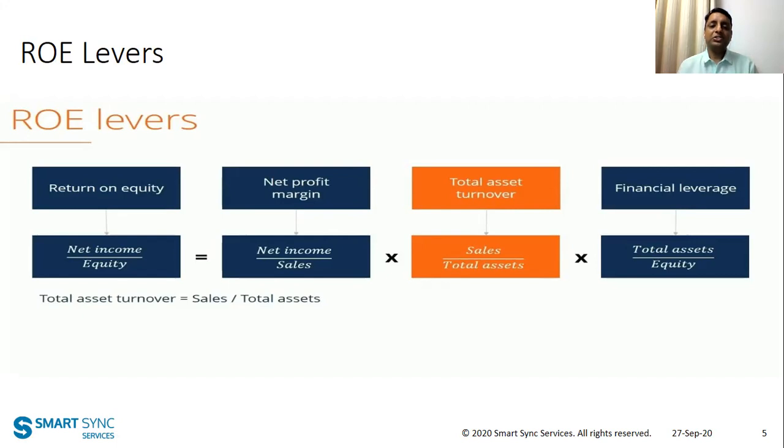So what will happen? Out of 10 rupees of net income, we will deduct 9.6 rupees, that means 0.4 rupees will only be the profit after tax and interest, right? 0.4 out of 20 will reduce our ROE.